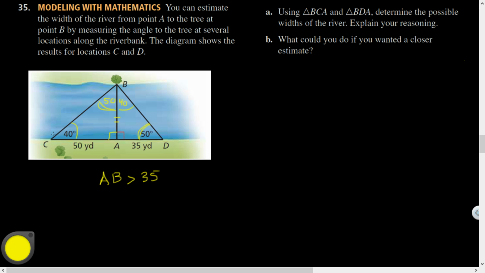But if I'm talking about the left triangle, here AB is opposite of the 40-degree angle, and 50 is opposite of the 50-degree angle. So how does this relate to 50? AB is going to be smaller than 50 because it's opposite of an angle that's smaller than 50 degrees. Does that kind of make sense? So AB is between 35 and 50.